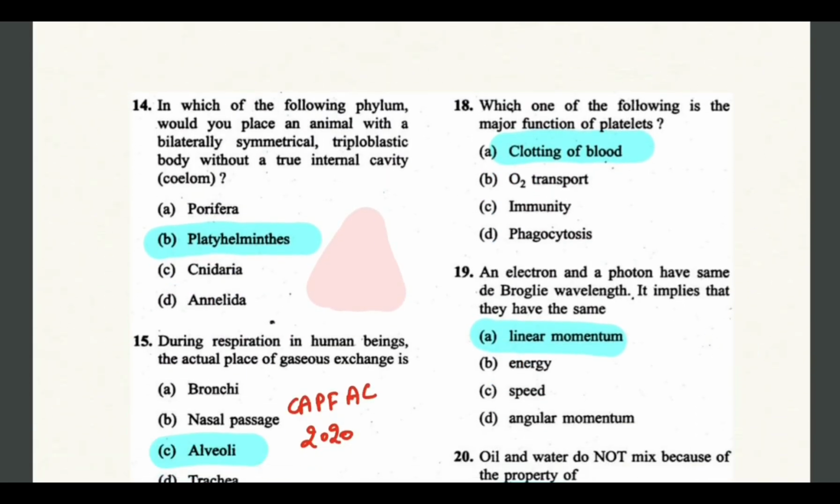Which one of the following phylum would you place an animal with a bilaterally symmetrical, triploblastic body without a true internal cavity? So they are placed in Platyhelminthes.